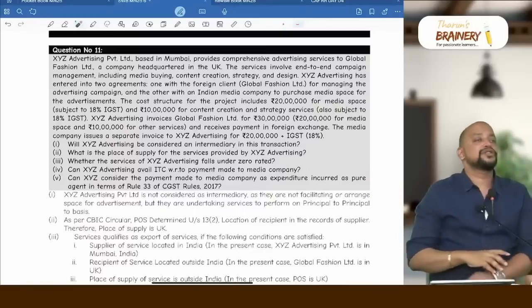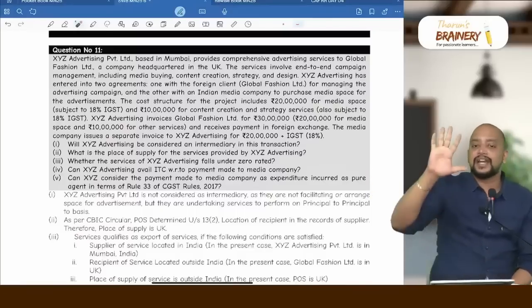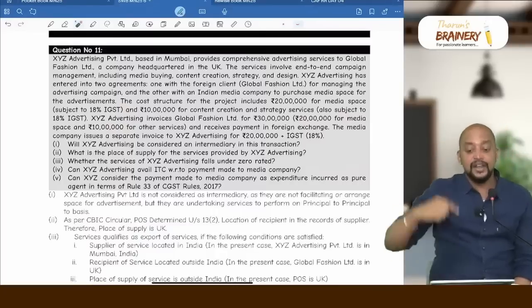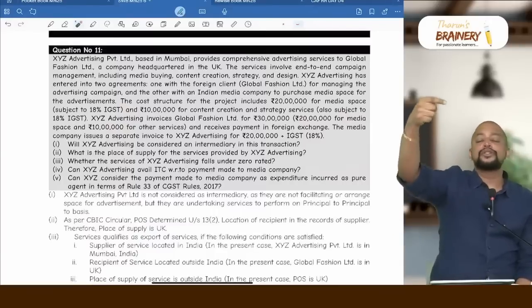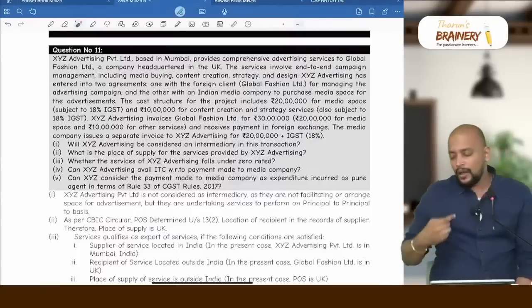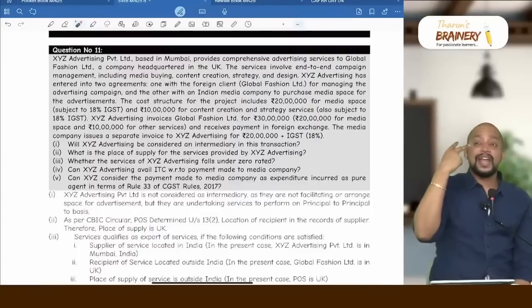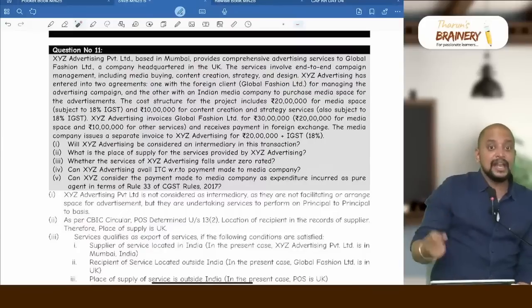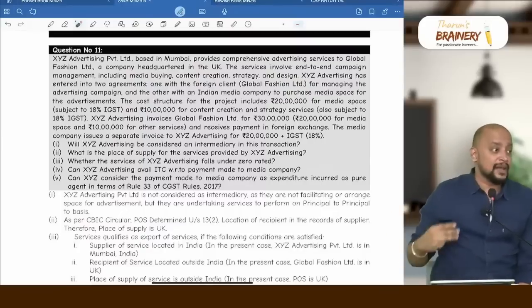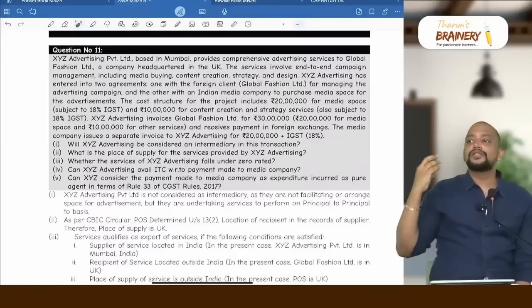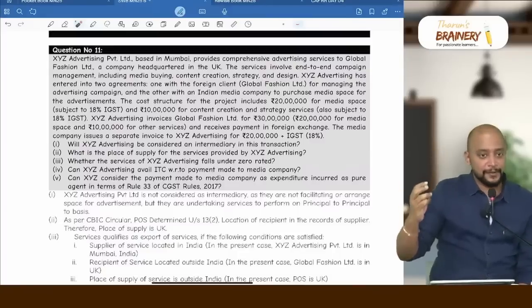Is it clear? Because in order to become pure agent, 4 conditions should be satisfied. Contractual obligation, wherein through contract recipient should authorize supplier to incur the expenditure. Only the actual amount incurred should be recovered, and the title should not be in the name of the supplier, and it should not be used for the personal purpose of the supplier.